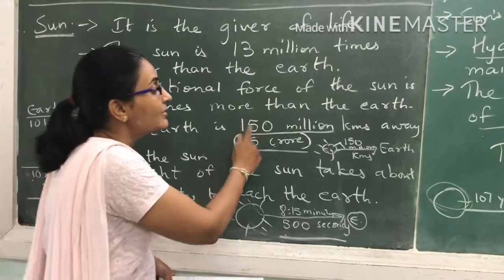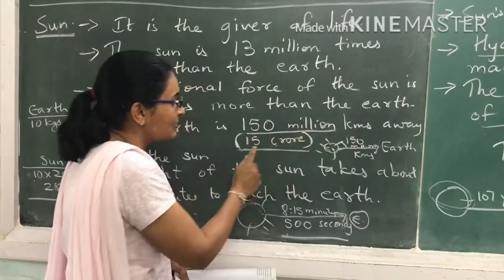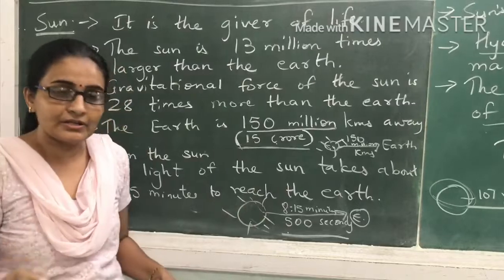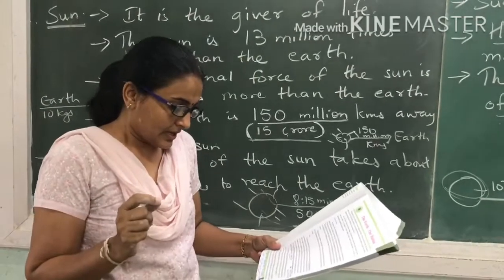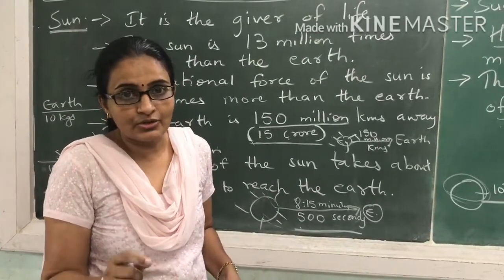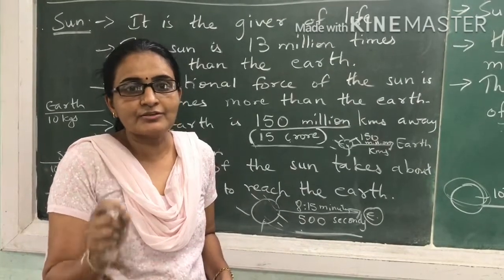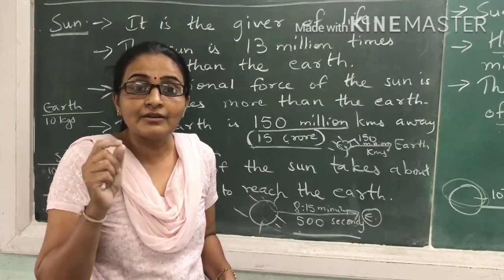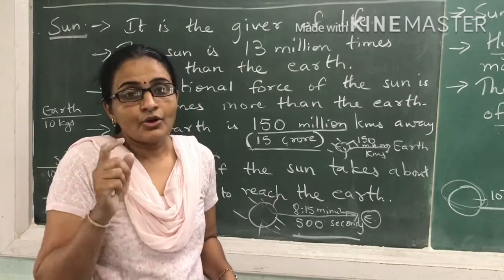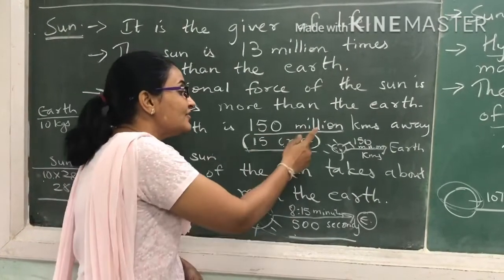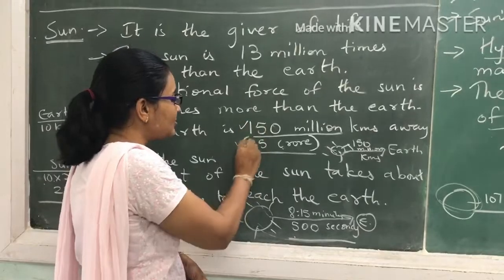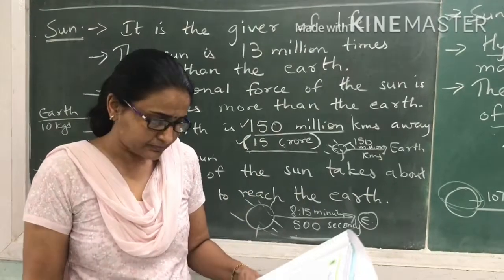It is 150 million kilometers, or you can write 15 crore kilometers away from the sun. So in your textbook, for this line where 15 is mentioned, add the word crore, or you can write 150 million. Both these numbers you can write for your information.